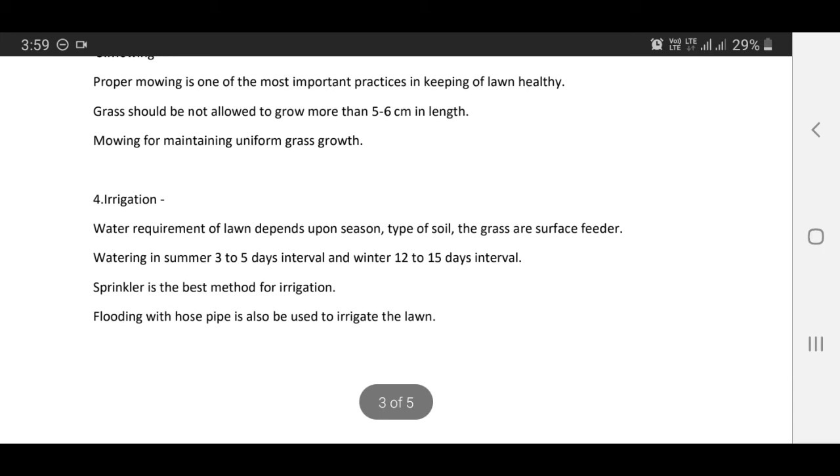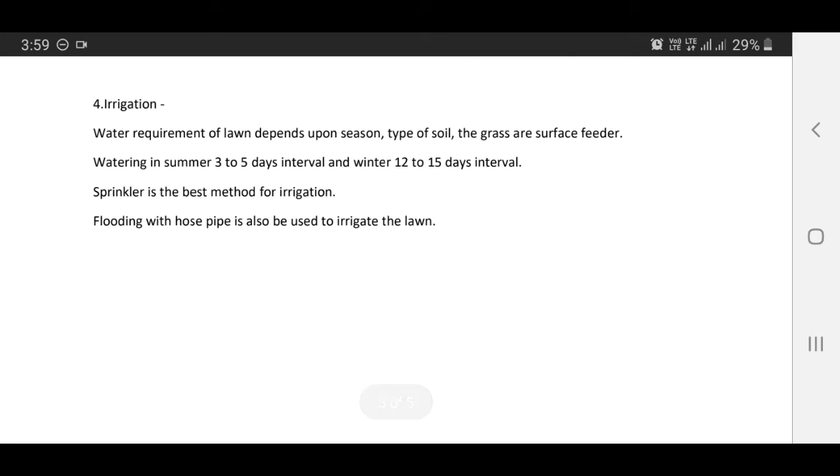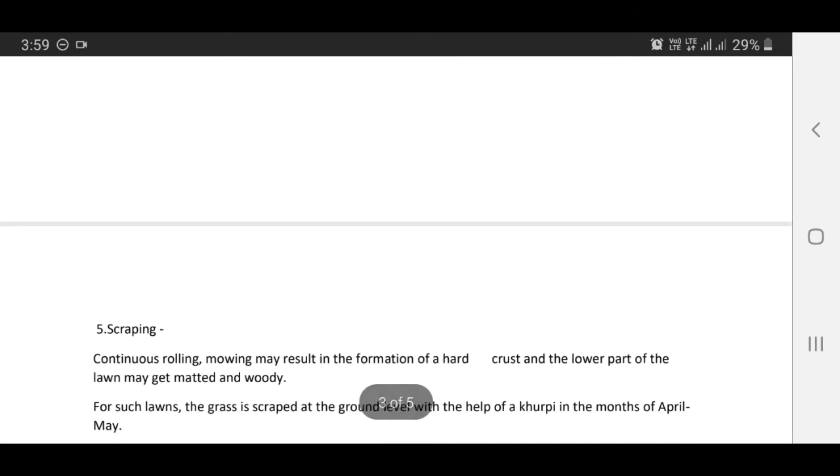Next is irrigation. Water requirement of lawn depends upon season, type of soil, and the grass being a surface feeder. Watering is at 3 to 5 days interval in summer and 12 to 15 days interval in winter. Sprinkler is the best method for irrigation. Flooding with hose pipe can also be used to irrigate the lawn.